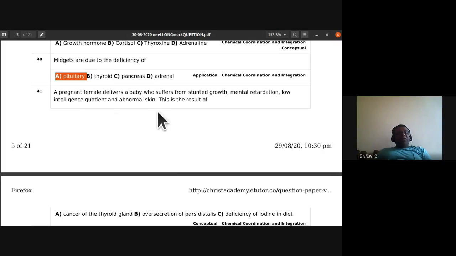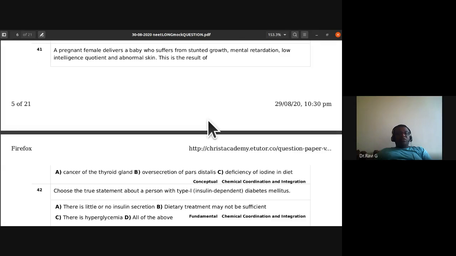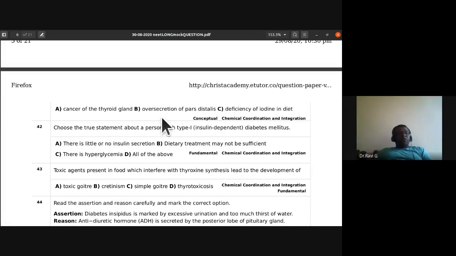A pregnant female delivers a baby who suffers from stunted growth, mental retardation, low intelligence quotient, and abnormal skin. So there is a stunted growth, mental retardation, low intelligence quotient, and abnormal skin. This is the result of cancer of the thyroid gland, oversecretion of pars distalis, deficiency of iodine in diet. Which is the answer for it? C.